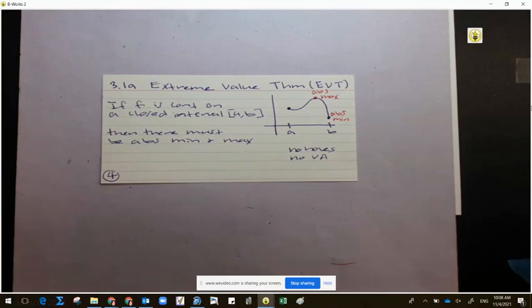So our condition is, if the function is continuous on a closed interval a and b, with the graph given, and you can make any graph you want, or you can just use the graph that I have on my card, and go ahead and write the example or draw the example. And when you're ready, let's go on to the next statement.